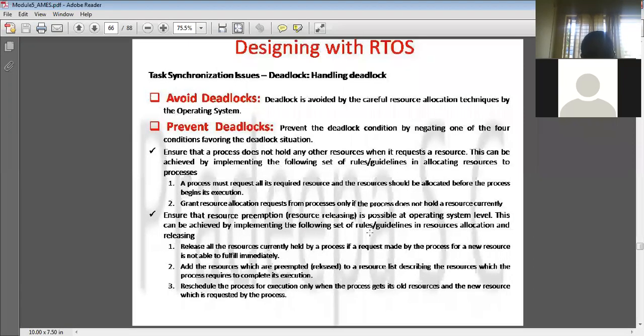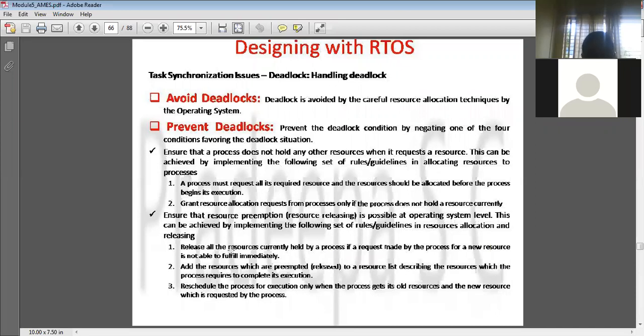The second guideline is to grant the resource allocation request from the process only if the process does not currently hold a resource. When it is required, only then do you allocate the resource. In advance, you don't allocate a resource for the process. And the next is to ensure resource preemption, that is, resource releasing. Once the process has completed its resource usage, it should release it immediately. That should be taken care of by the operating system.